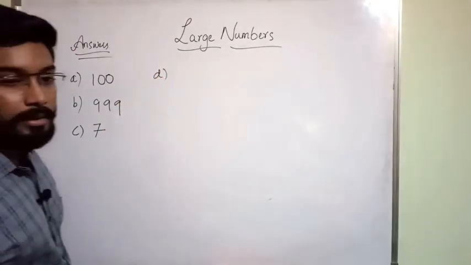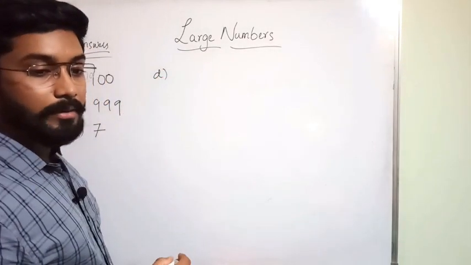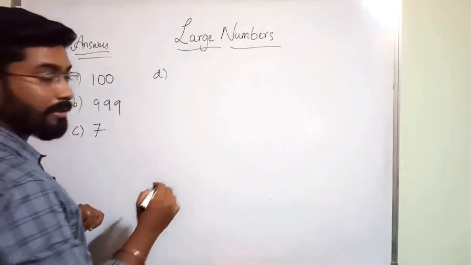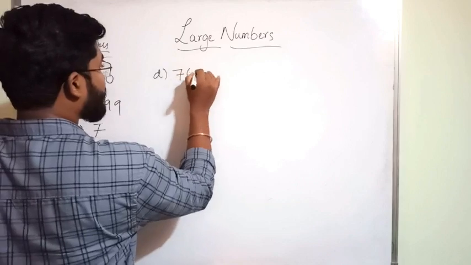Next one, the place value of 7 in the number 739 is 700.